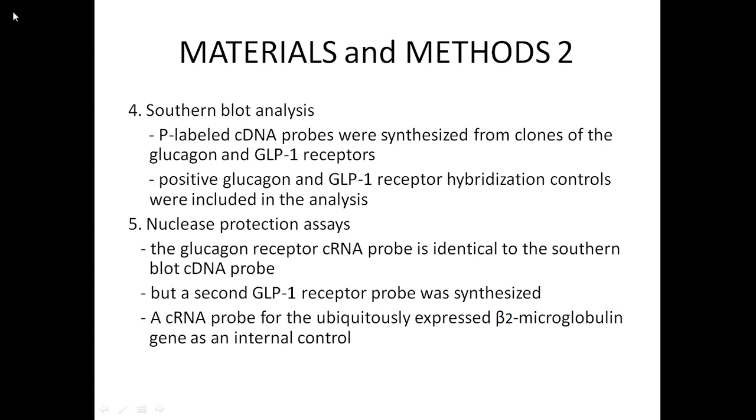The glucagon receptor cRNA probe is identical to the Southern blot cDNA probe. A second GLP-1 receptor probe was synthesized from a clone isolated by RT-PCR because the GLP-1 receptor probe that was used in Southern blot analysis was unsatisfactory for the assays. A cRNA probe for the ubiquitously expressed beta-2 microglobulin gene is used as an internal control.